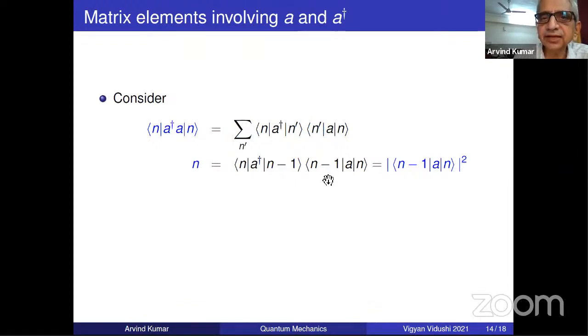It's only n dash equal to n minus 1 that the two things match. For example, A dagger will take n minus 1 to n, and it can't do anything else. A dagger on n minus 1 cannot take it to n. So that is the point.